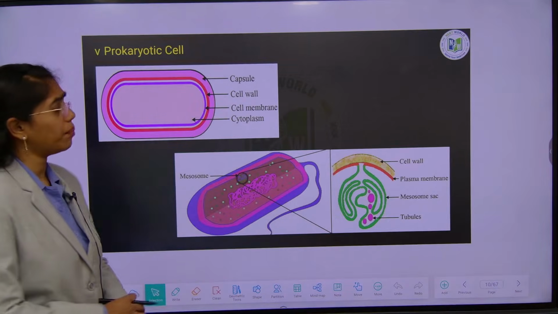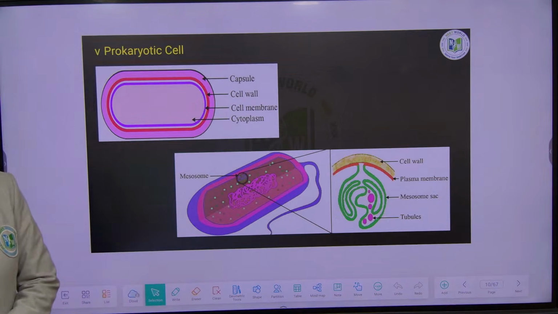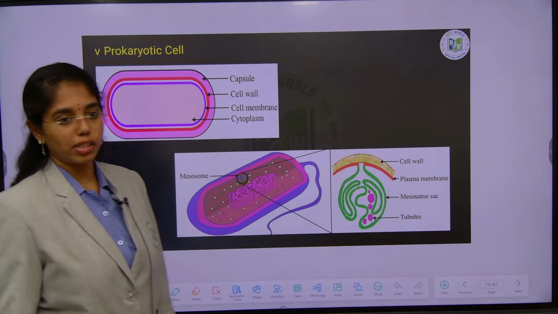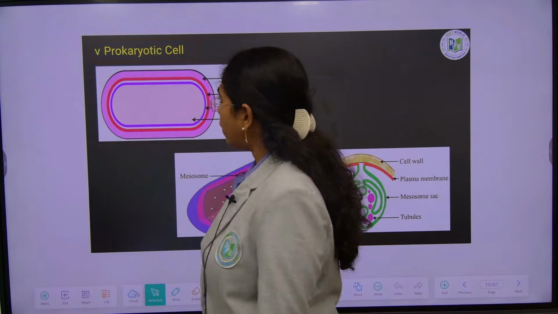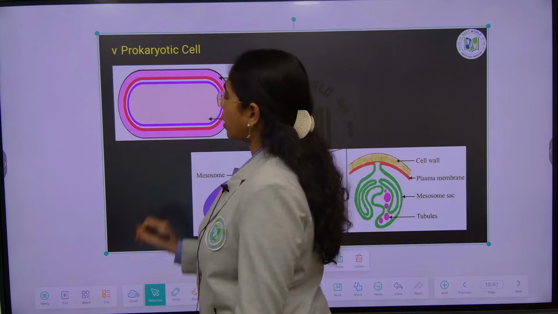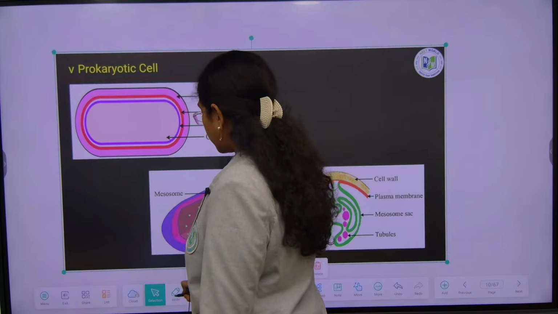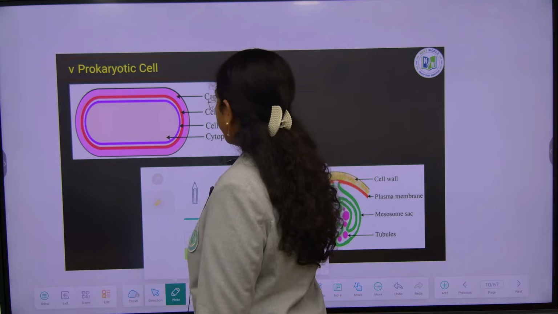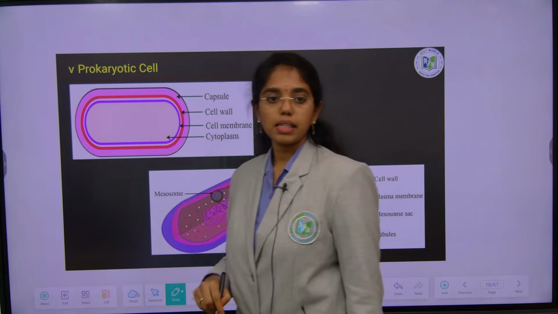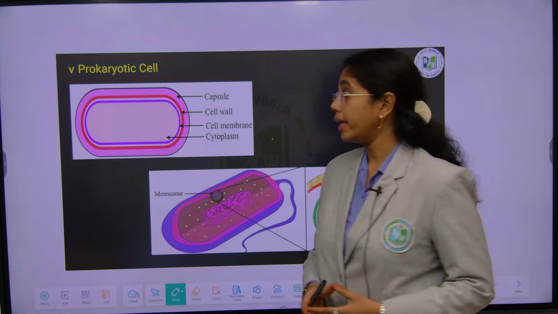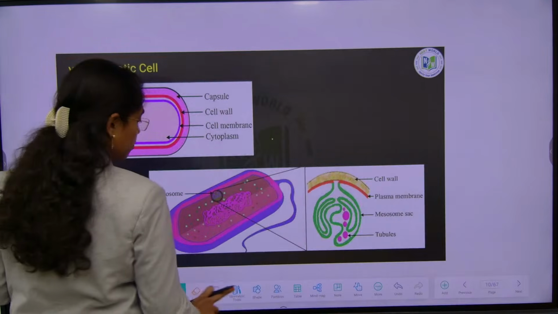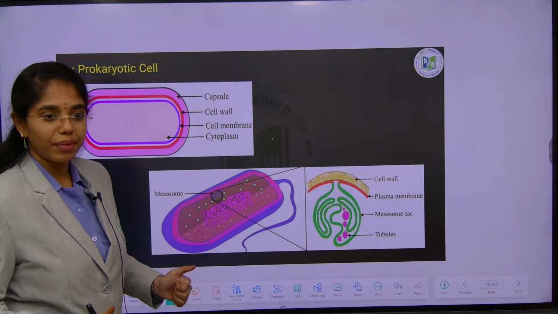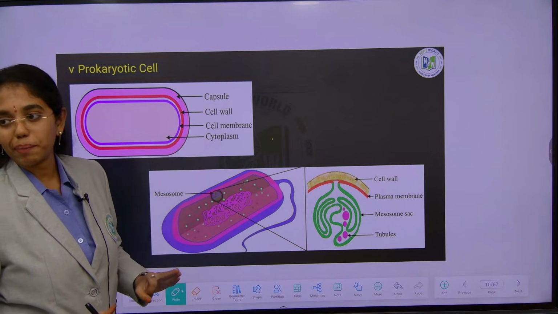Today we will discuss cell envelope completely, and in the next class we will enter into the cytoplasm, which is the main arena of all cellular activities. First, considering the prokaryotic cell: we have learnt the limiting boundary of a plant cell is the cell wall, and the limiting boundary of an animal cell is the cell membrane. But the prokaryotic cell, which infects plant and animal cells, is well equipped with a 3-layered cell envelope.